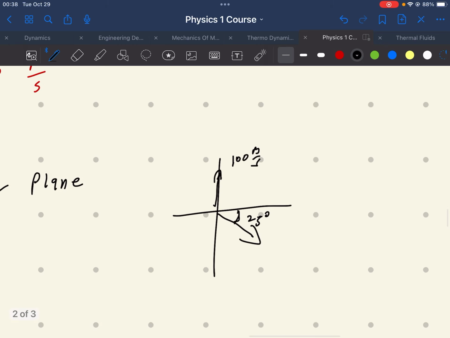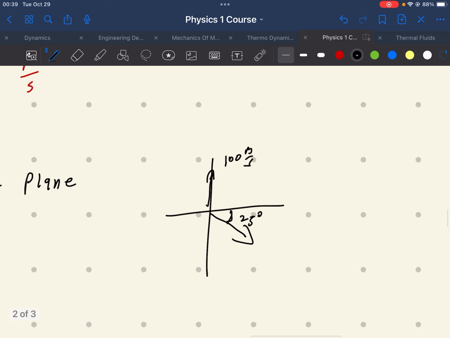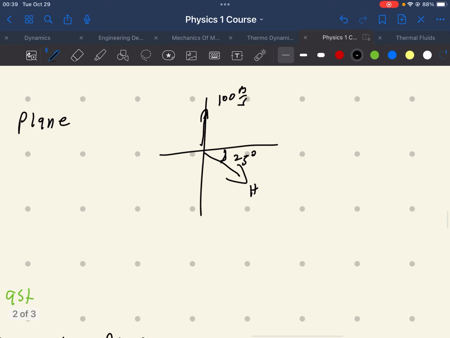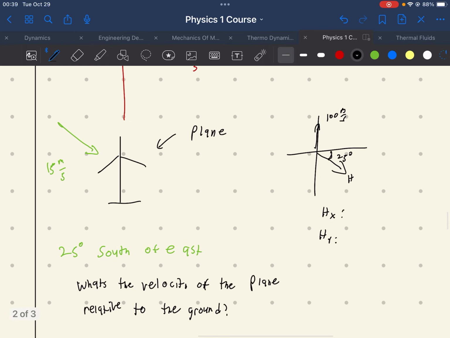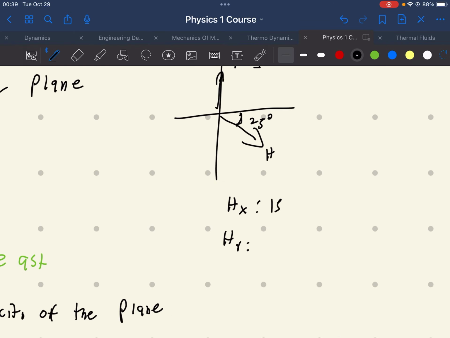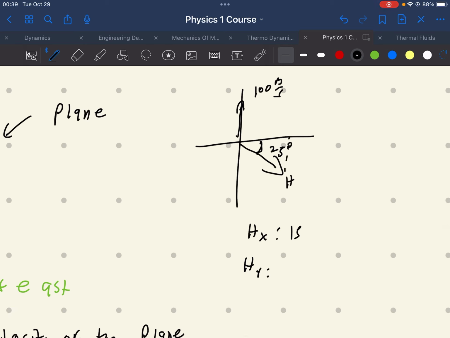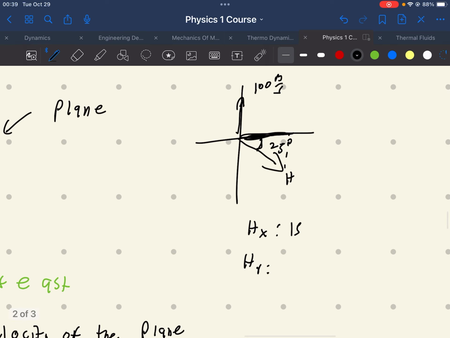We cannot add the two vectors together like this. Remember, we have to break up the headwind here into headwind in the x and headwind in the y. So how much is going in the x? Well, it says it's 15 meters per second. So the x is this portion right here. That's the cosine, that's the adjacent, so 15 cosine 25. And how much is going in the y? That's the opposite, so it would be 15 sine 25.